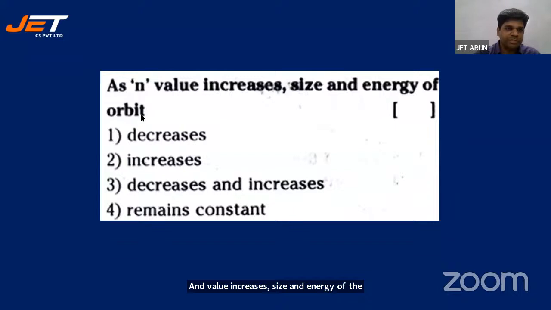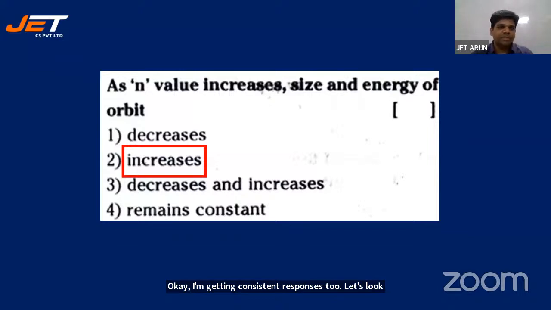What happens to size and energy of the orbit? Okay, I'm getting consistent responses too. Let's look at the key. 2 is absolutely right, students. In this case, you have gone perfectly right. Everyone has answered correctly. I really appreciate everyone. Not even one has gone wrong. Good. Let's go for the next one, students.